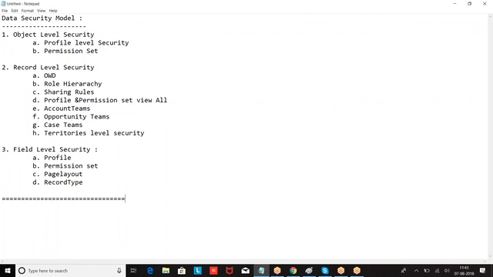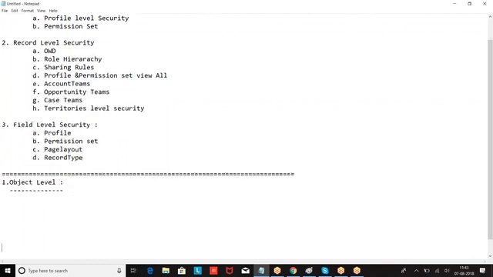We already know these topics, but we are learning them as an organized structure. First, object level. When I say object level, first of all, if you want to see the data, you should have access on the table first.